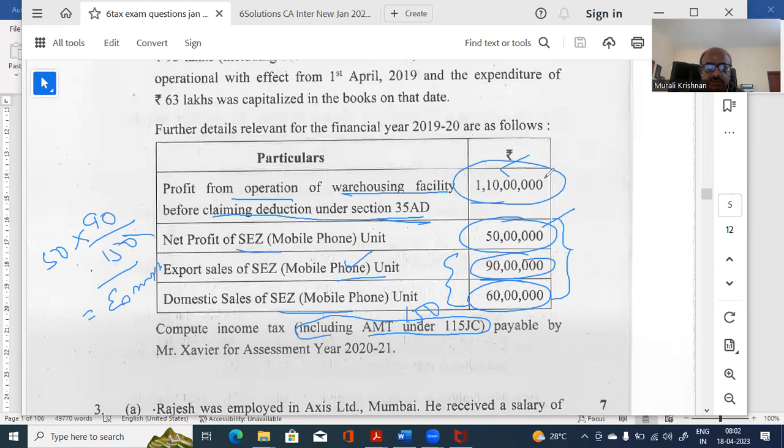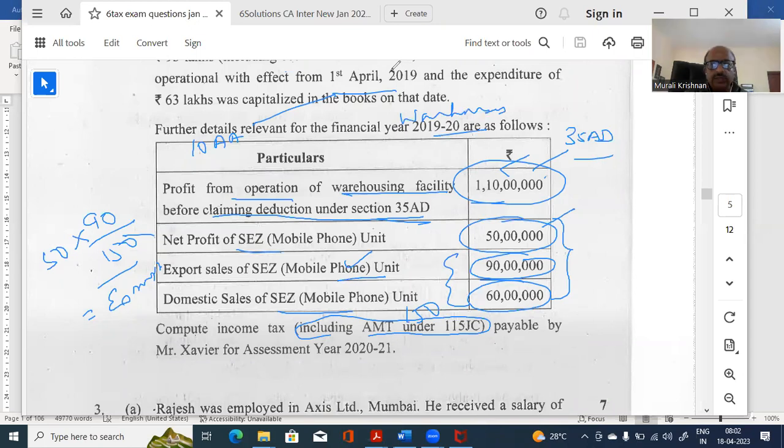So this is the profit before that. So from this, you have to claim the deduction under 35AD. Now under 35AD, what is the deduction that is available? So two parts to it. One is your 10AA income. Another one is the warehousing. This is what they are expecting you to know.